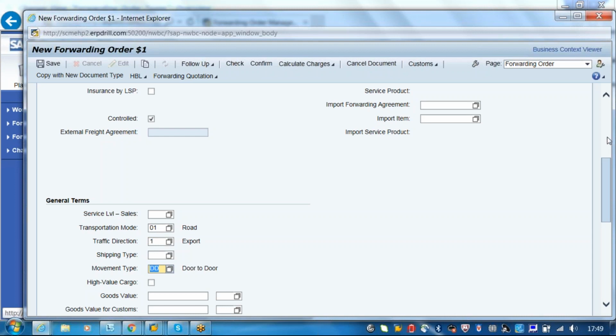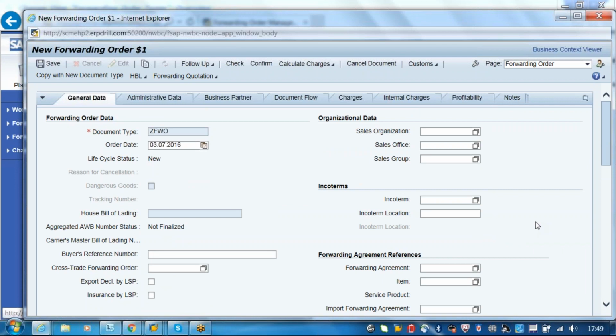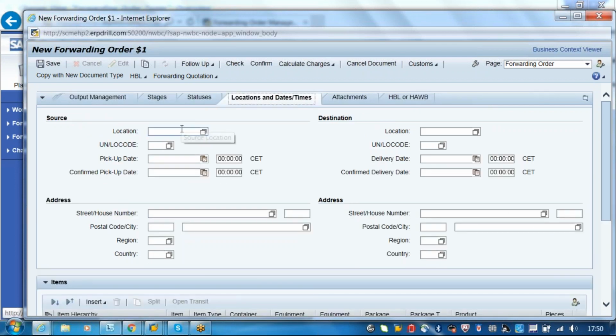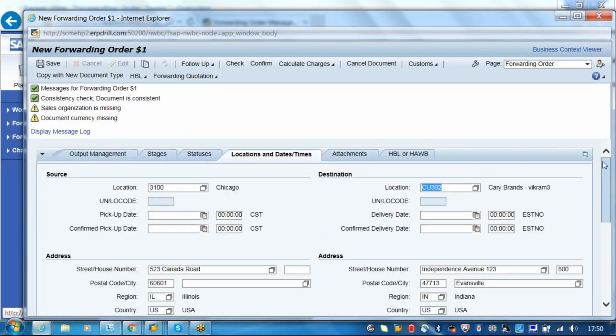I'll put the start location and destination location also. This is for 3100. Now I will say currency.